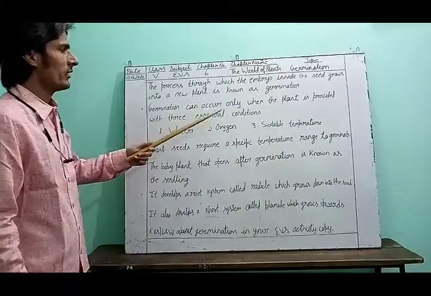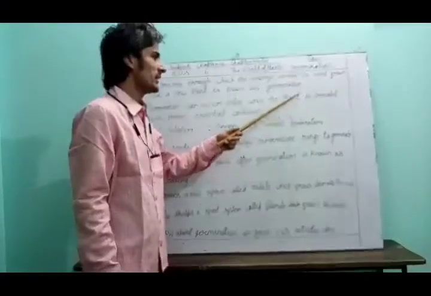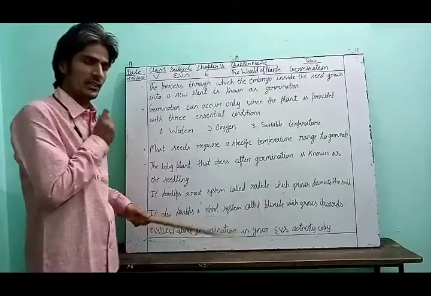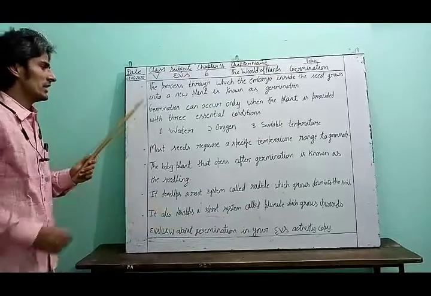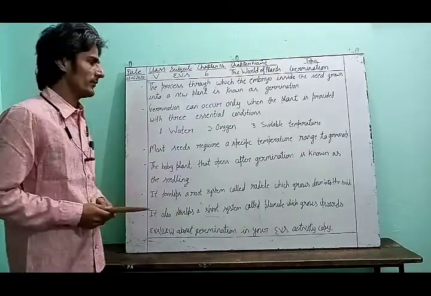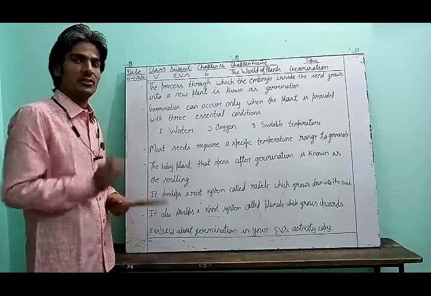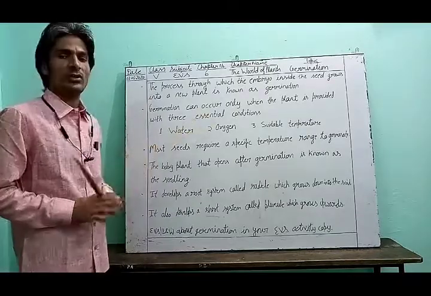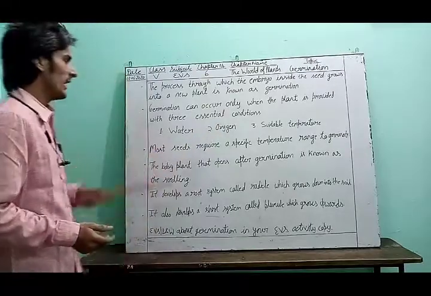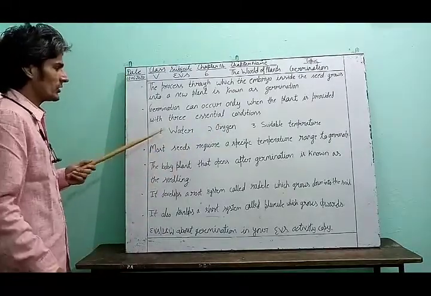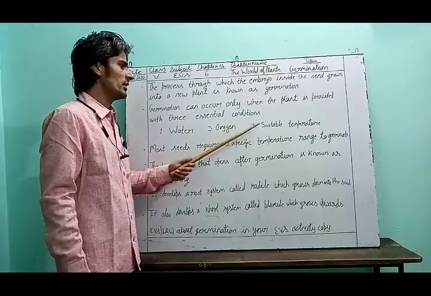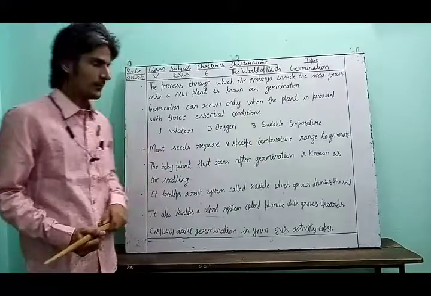Germination can occur only when the seed is provided with three essential conditions. Means if germination is to be completed, three conditions are necessary. Without those three conditions, germination cannot take place. So these three conditions are compulsory, and the conditions are: first, water; second, oxygen; third, suitable temperature.